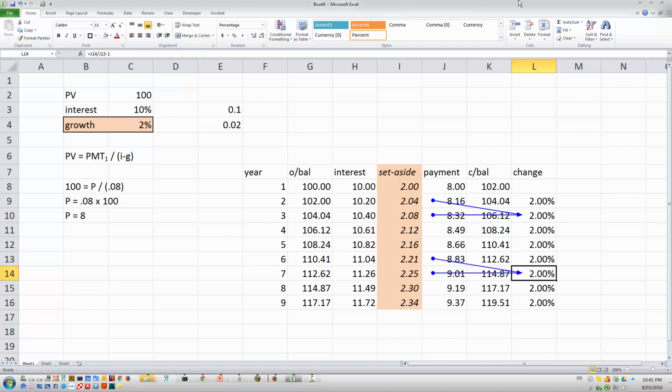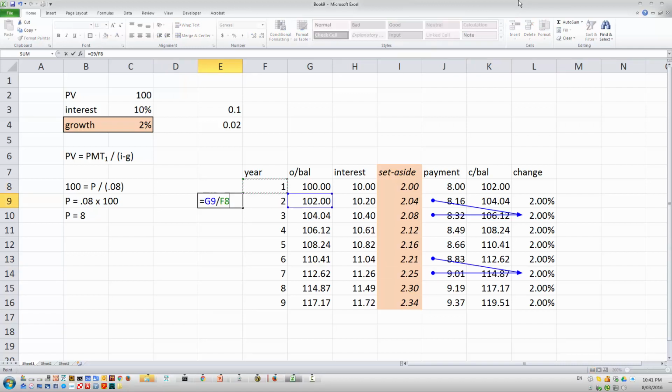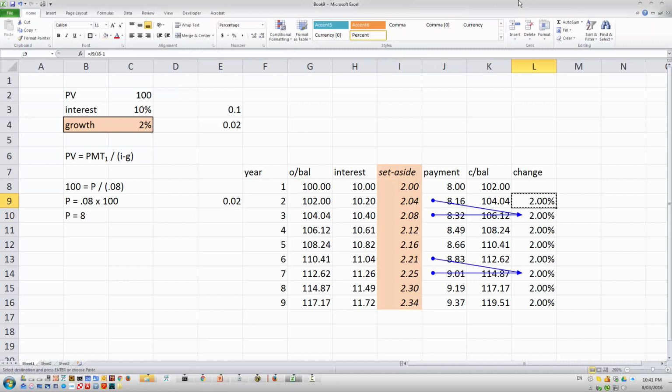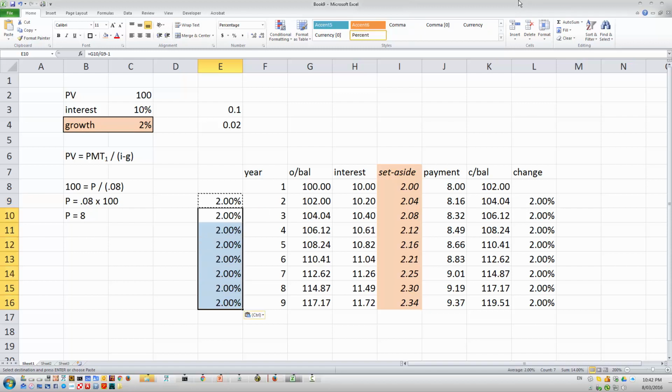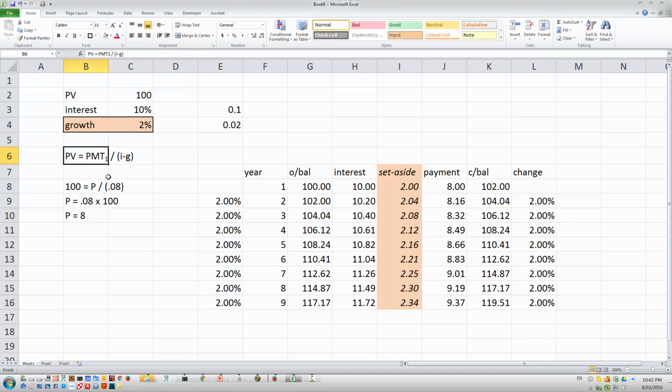The annuity is growing. Actually, if you look at it, the only way the annuity can grow is if the amount invested also grows. Okay, so that's also growing. Okay, so that's a constant growth perpetuity. We can work out what the first payment is, or if we know what the first payment is, we can work out how much we must set aside. So, for me, if I want to put aside 100,000,